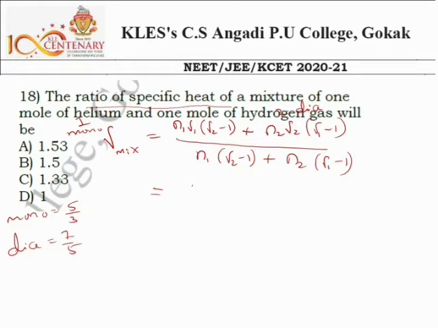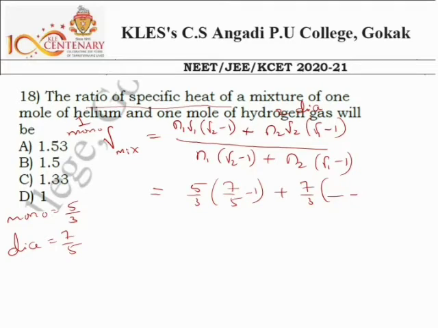So here this is 5 by 3 into bracket 7 by 5 minus 1, plus N2 is 1, gamma 2 is 7 by 5, and gamma 1 is 5 by 3.